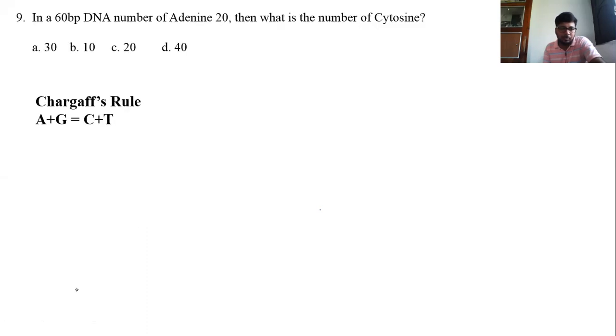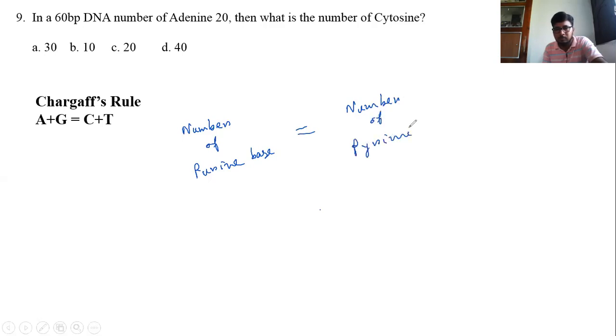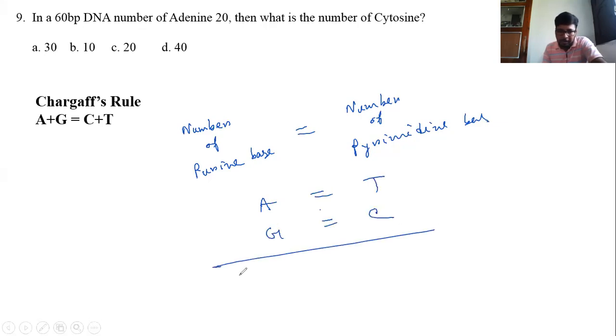Let's see what is Chargaff's rule. Chargaff's rule says that the number of purine bases is equal to the number of pyrimidine bases, and the number of A is equal to the number of T and the number of G is equal to the number of C. So A plus G, the number of purines, equals C plus T, the number of pyrimidines.